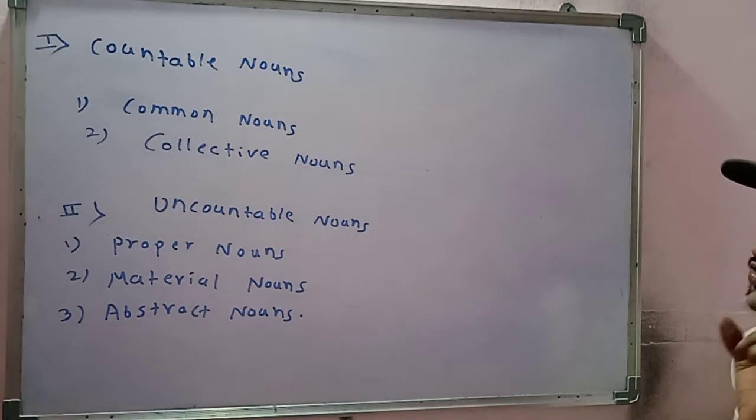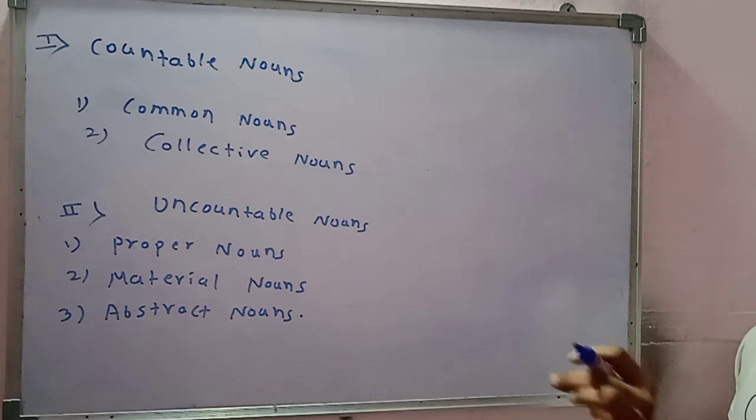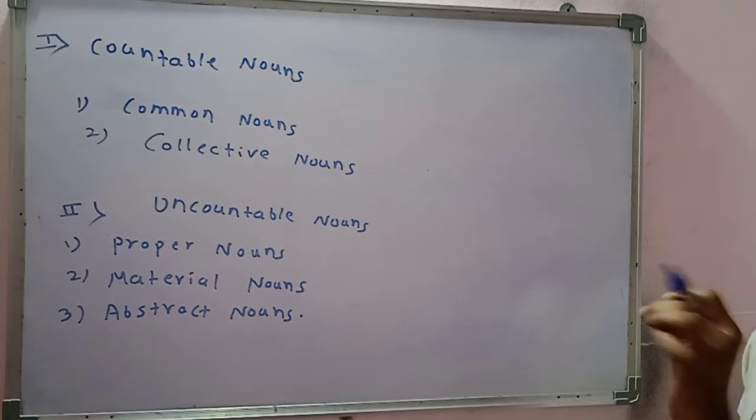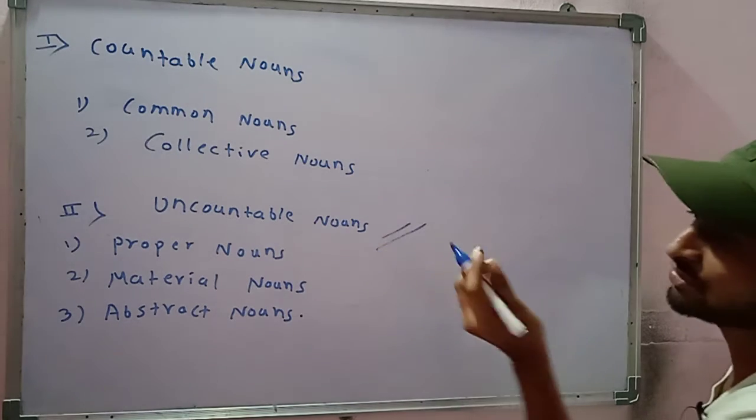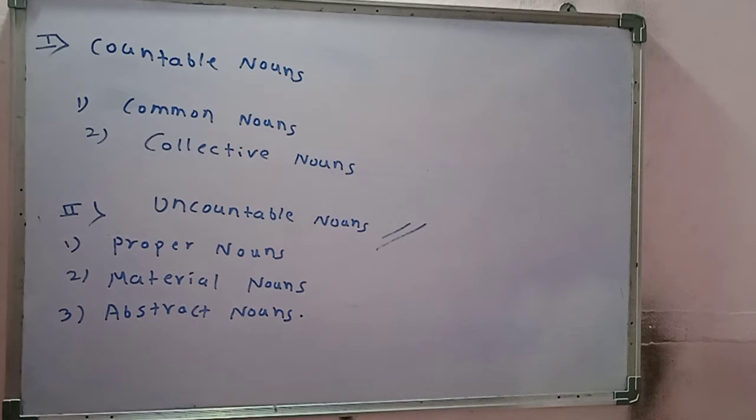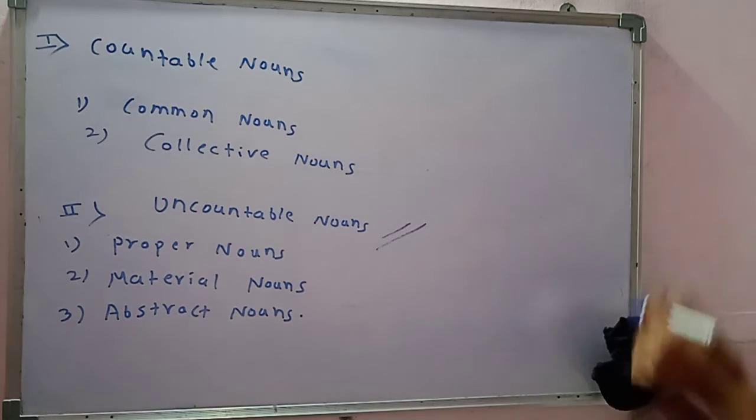Count means जिसको हम गिनना बोलते हैं, ठीक है, ज्याला आपण मोजणं म्हणतो. So countable nouns are the nouns which you can count in number, and uncountable nouns stand for the things which you cannot count. What does count mean? You cannot count in number. Okay, so I will explain one by one.